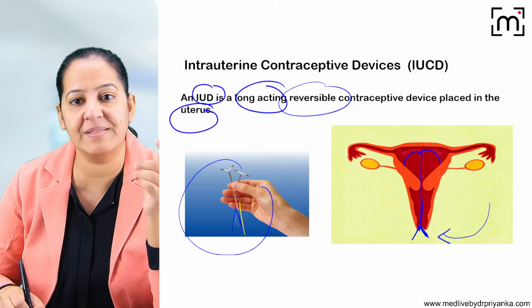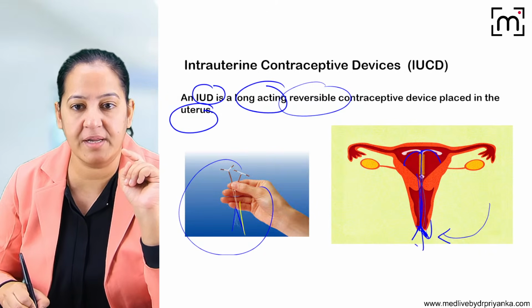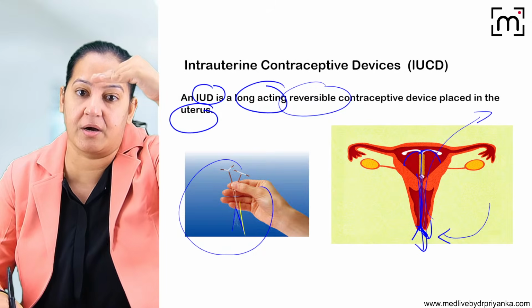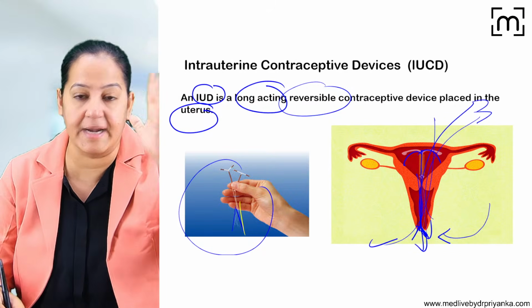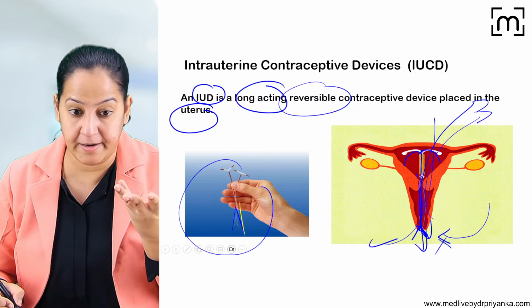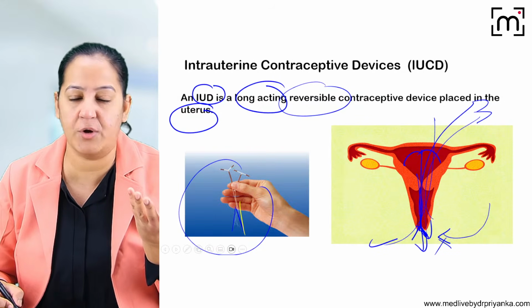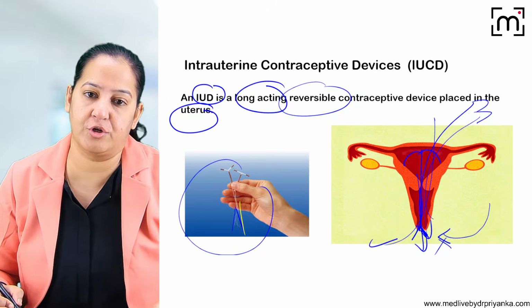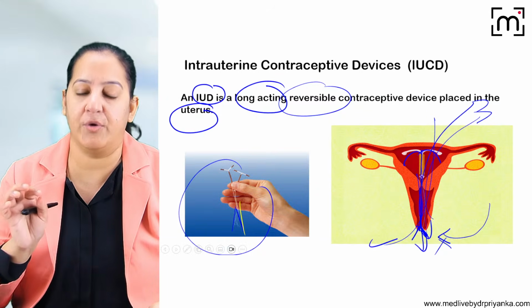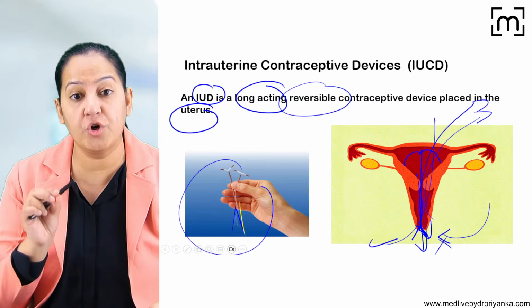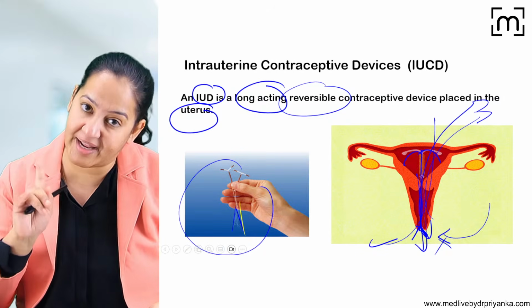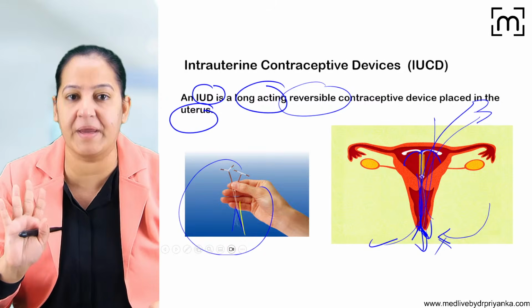Sometimes spontaneous expulsion occurs, or sometimes perforation occurs. In both cases, either it is coming out spontaneously or it is perforating and going inside. At that time, the tail cannot be traced by the female. She cannot see the tail. She should report it immediately to the doctor. If you are a gynecologist inserting an IUCD in a female, you should warn her that daily she should check the tails, that is, the threads coming out of the vagina.